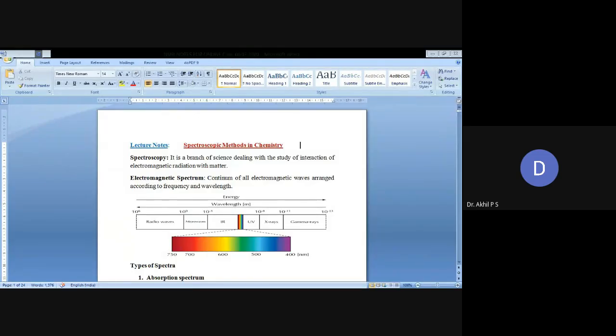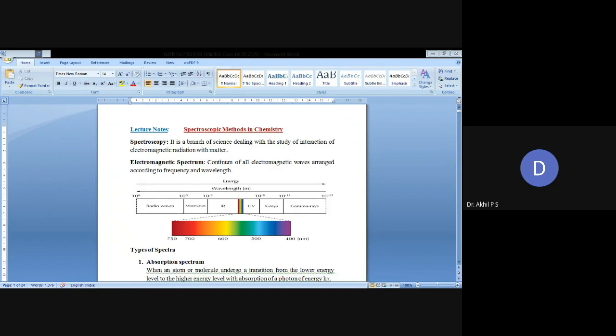Welcome to all. Today I'm going to discuss the topic of spectroscopic methods in chemistry. First, spectroscopy. This is a branch of science dealing with the study of interaction of electromagnetic radiation with matter. The electromagnetic spectrum is a continuum of all electromagnetic waves arranged according to their frequency or wavelength. According to the wavelength, we have radio waves first, then microwave, IR, visible, UV, X-ray and gamma rays.